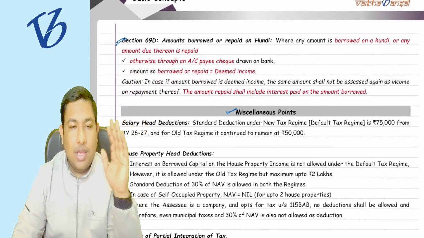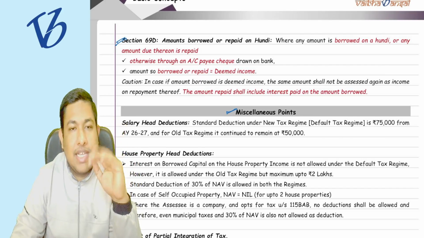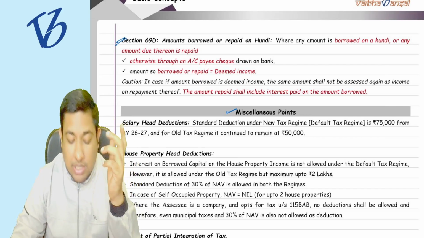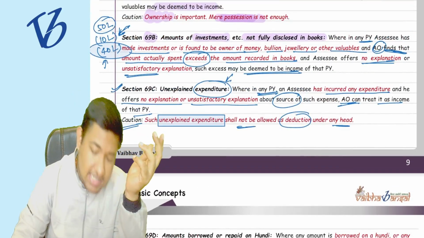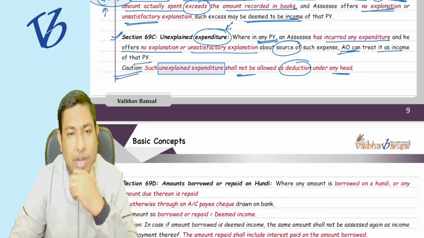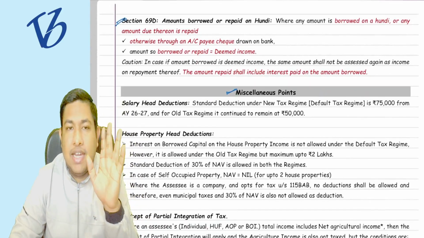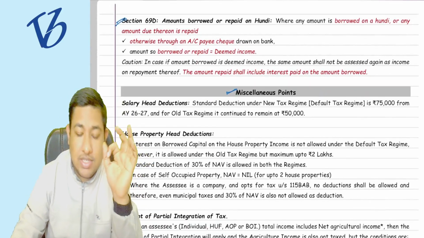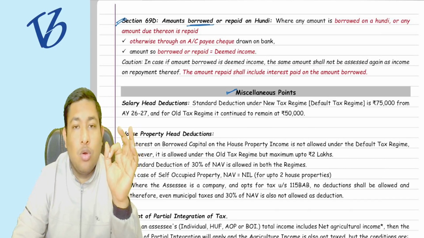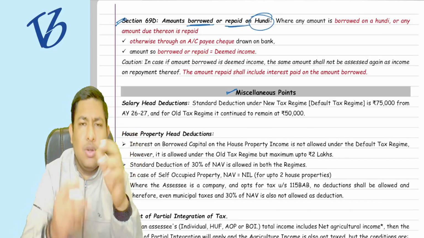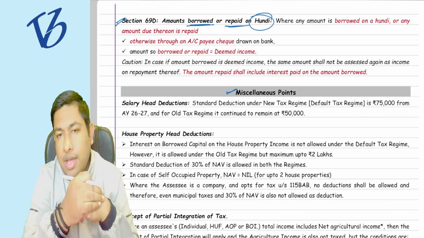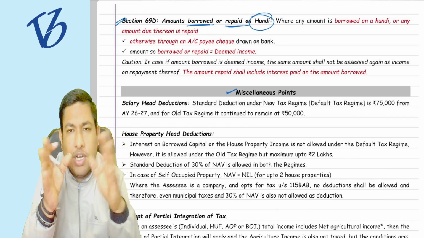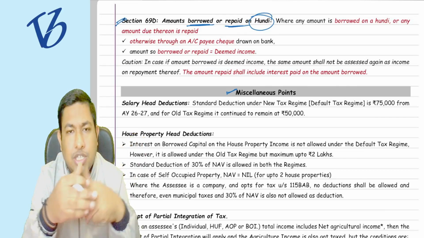All those are okay, you can just read them, but section 69D, on which some questions can be framed, and section 69C, also have one or two questions framed. Now section 69D says that any amount that you have borrowed or repaid on hundi, which is just a negotiable instrument, you have already studied in CA Intermediate in the Negotiable Instruments Act.